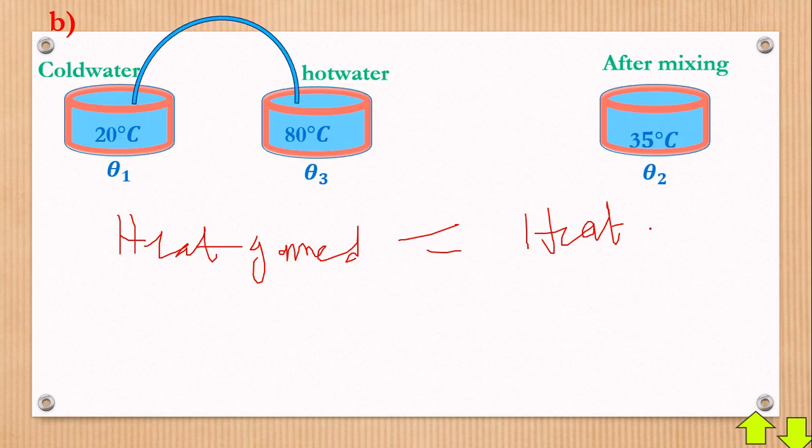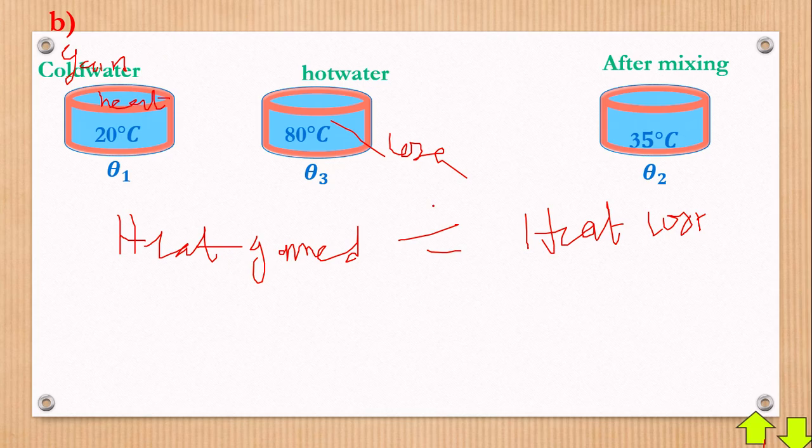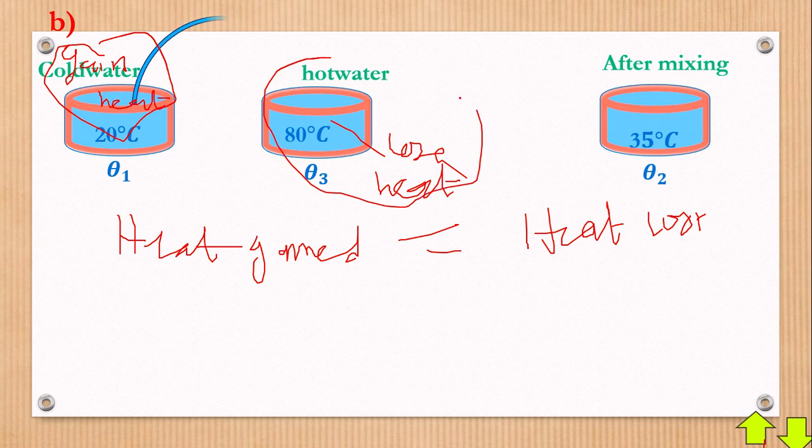So heat gained is equal to heat lost. An implication is that the cold water will gain heat, and the hot water will lose heat. So that's what it means that heat gained must be equal to heat lost.